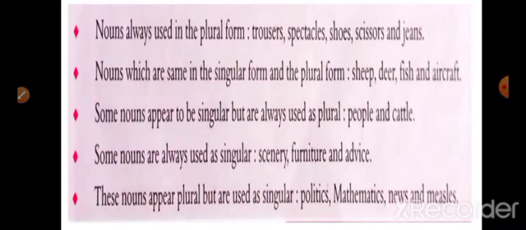Some nouns appear to be singular but are always used as plural, like people and cattle. Examples: the cattle are in the shed. The people were thrilled to see their favorite cricketer. Some nouns are always used as singular: scenery, furniture, and advice. Examples: the furniture is polished. The scenery is beautiful.